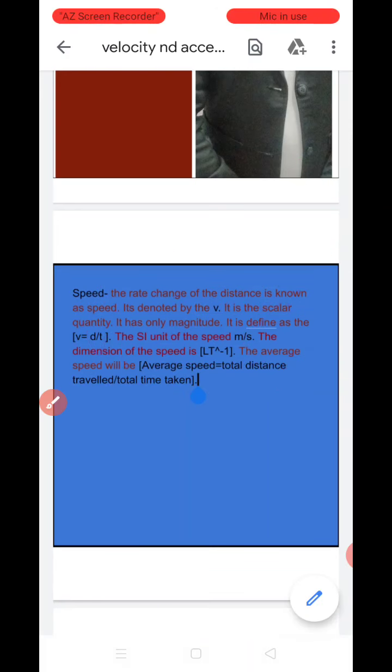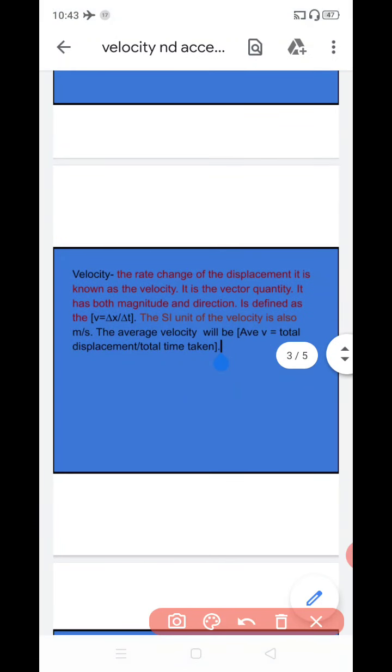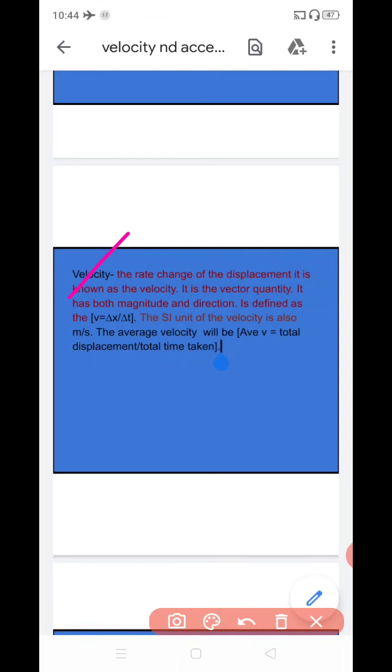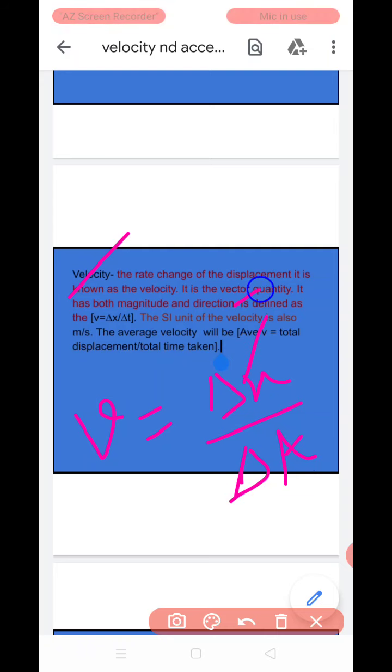Next is, what is the velocity? The rate of change of the displacement with time is known as the velocity. Clear? It is also denoted by v. It is delta x upon delta t, where delta x is the change of the displacement and delta t is the time taken. Clear?